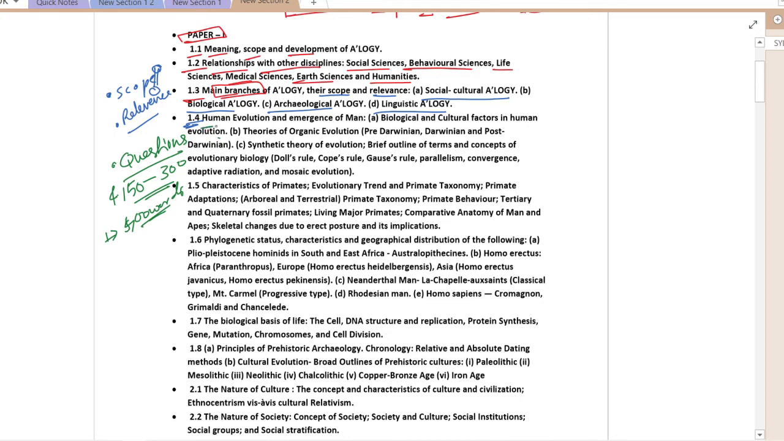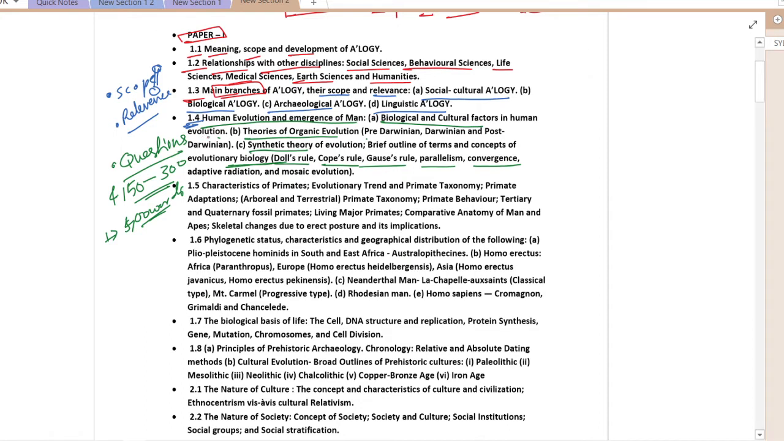In 1.4, it comes under physical anthropology, that is biological anthropology: the biological and cultural factors of human evolution, theories of organic evolution, that is pre-Darwinian, Darwinian and post-Darwinian. Then we'll do the synthetic theory. Then we'll do some rules. See, Dollo's rule, Cope's rule, Gause's rule, parallelism, convergence, etc. These are the points from where at least we get 1 or 2.